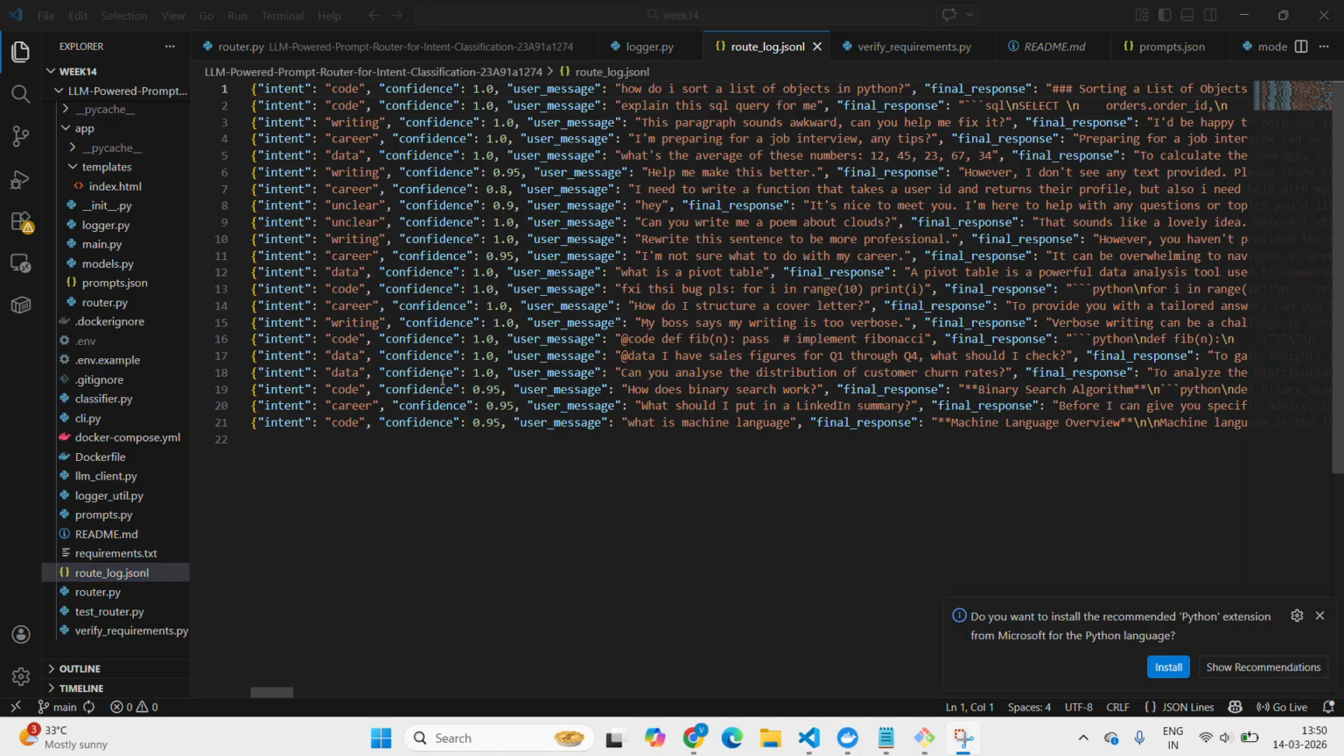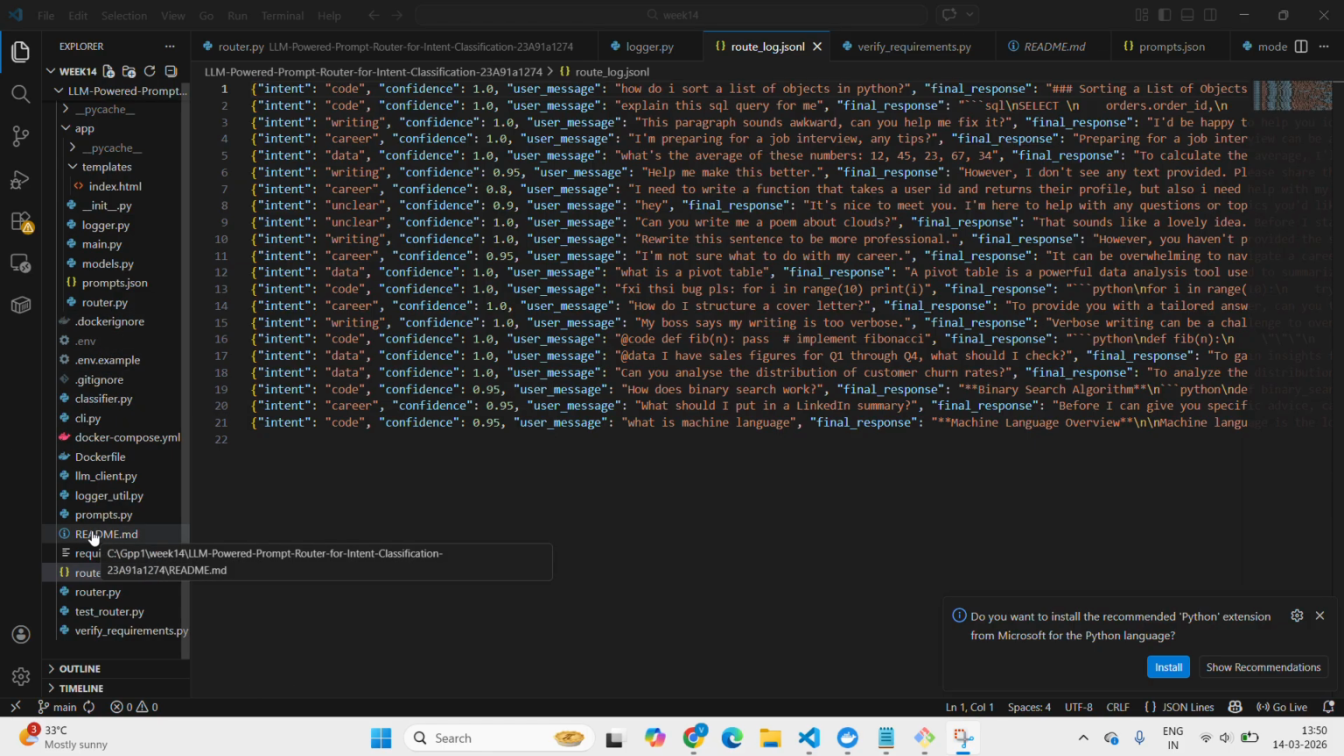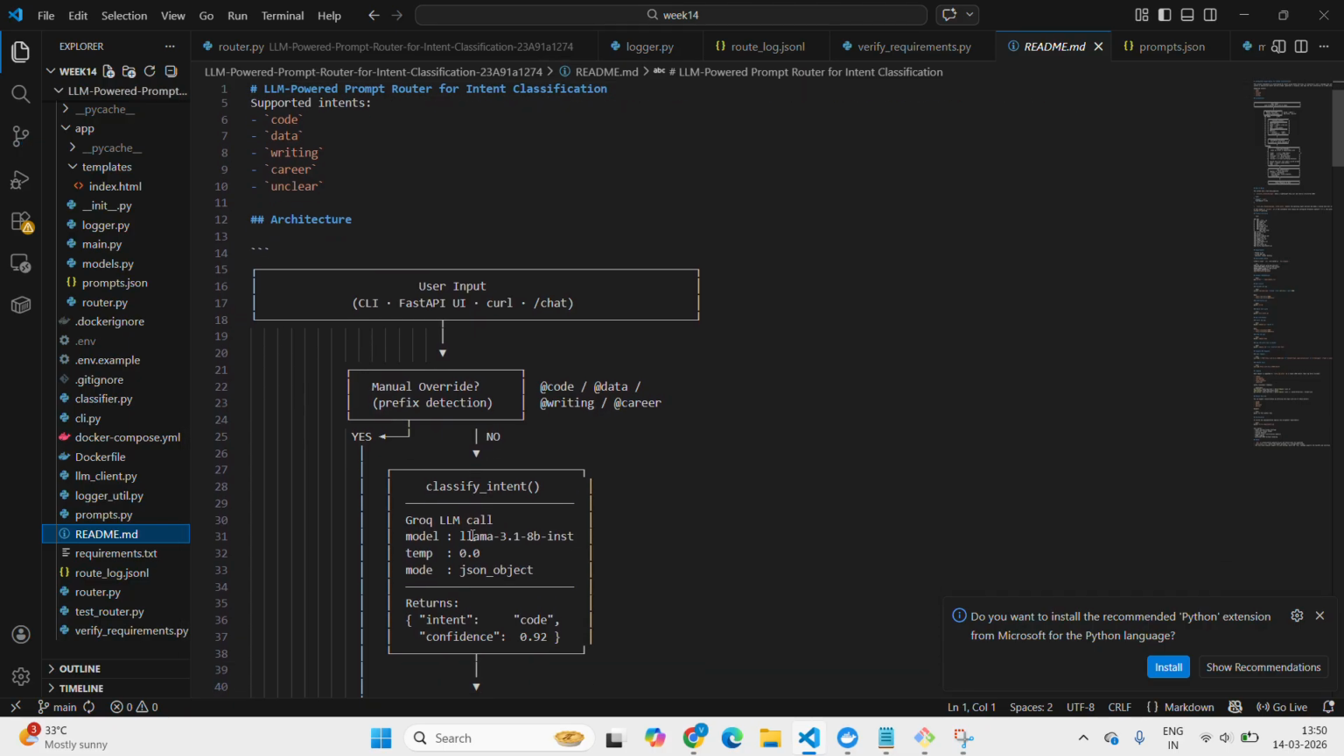FastAPI for the key to generate the output. And I used the Groq API for the LLM API key, and for the LLM I used Gemini. And this is the architecture here.